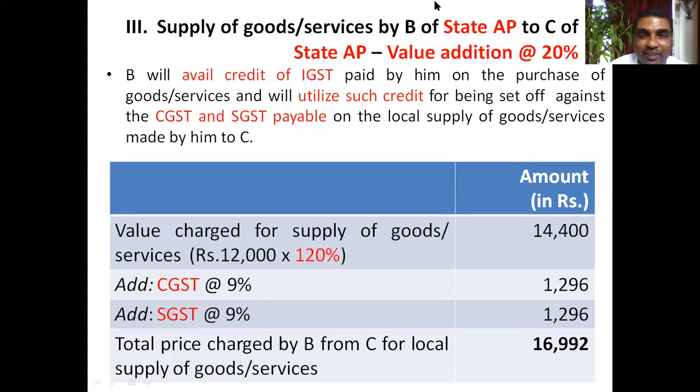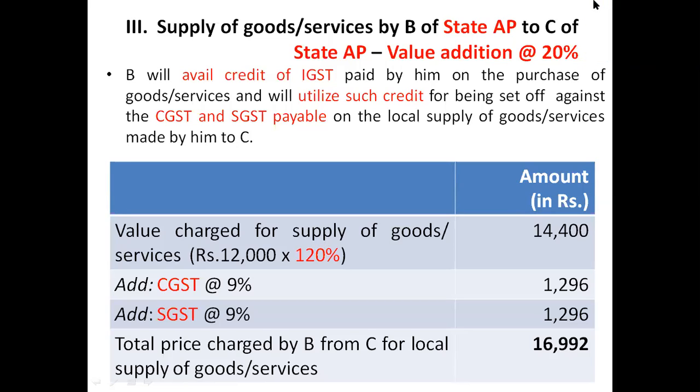One will have a kind of primary understanding. Now, third stage, what we are doing now: the Andhra Pradesh person who has purchased is making again a local sale in Andhra Pradesh with a value addition of 20%. When he is supplying in Andhra Pradesh, he will be levying 2 GSTs, local sales. So which GST is going to be levied? What kind of GST is going to be levied for local sale?